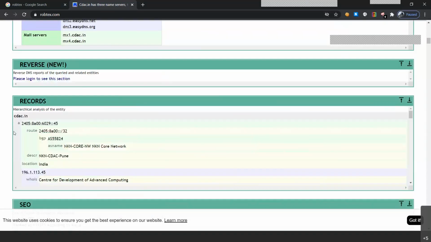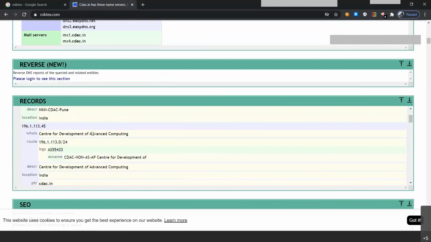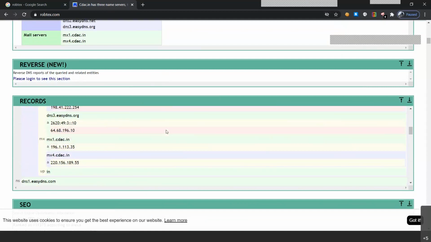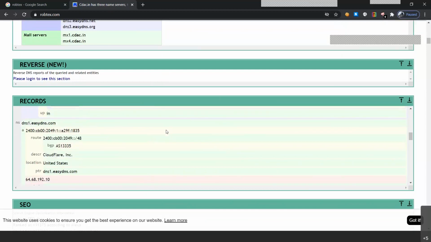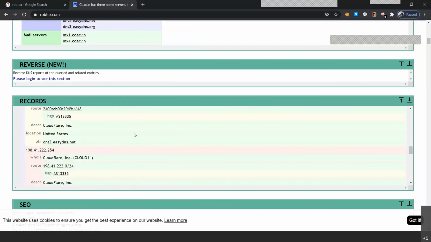Records are basically the hierarchical analysis of the entity. We got the IPv6 address along with the route table, the BGP number, meaning the AS number, along with the AS name, and the particular description that it's linked to CDAC Pune, location India. So you get some information from here on how they are linked to each other and what the IPs are. All of the information can be provided in the records part.